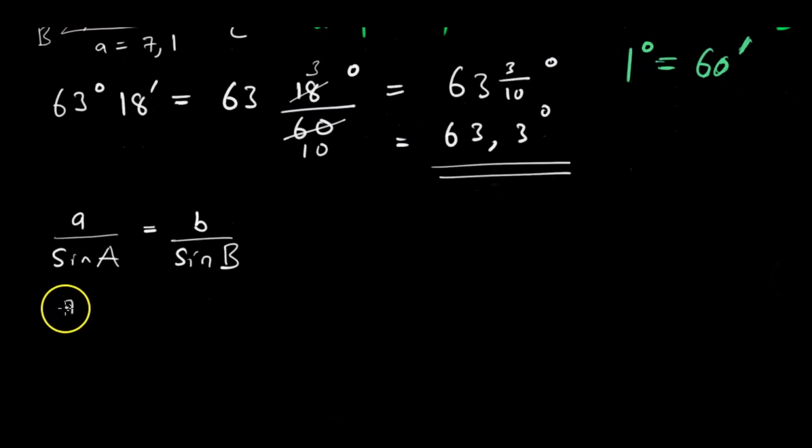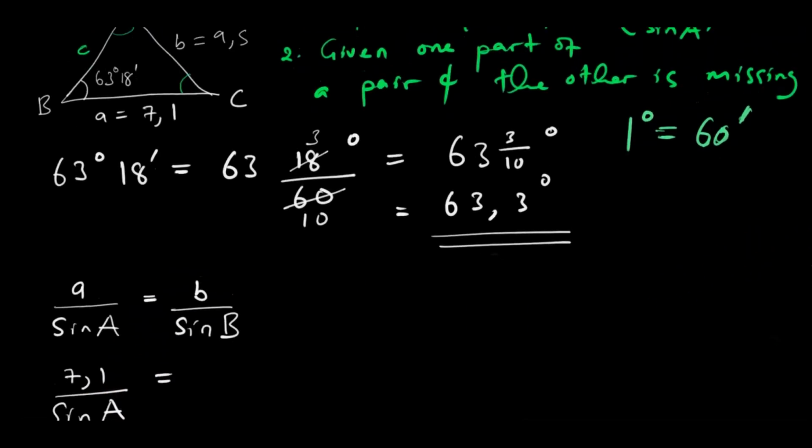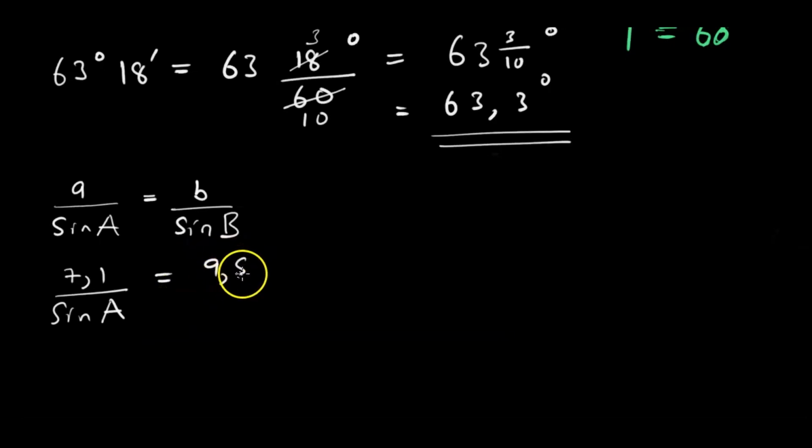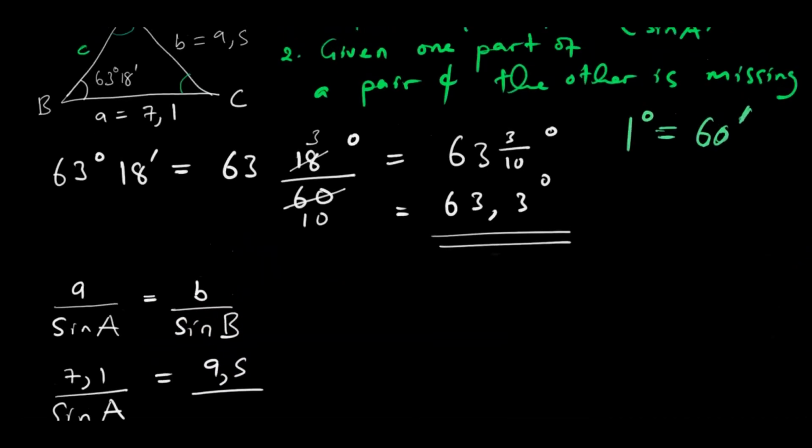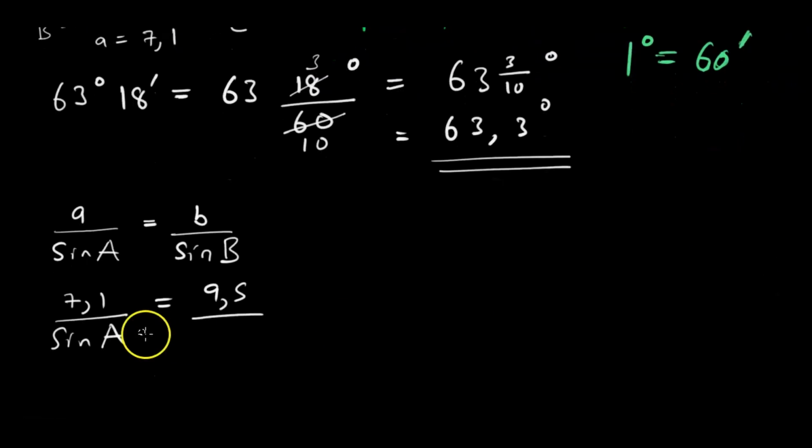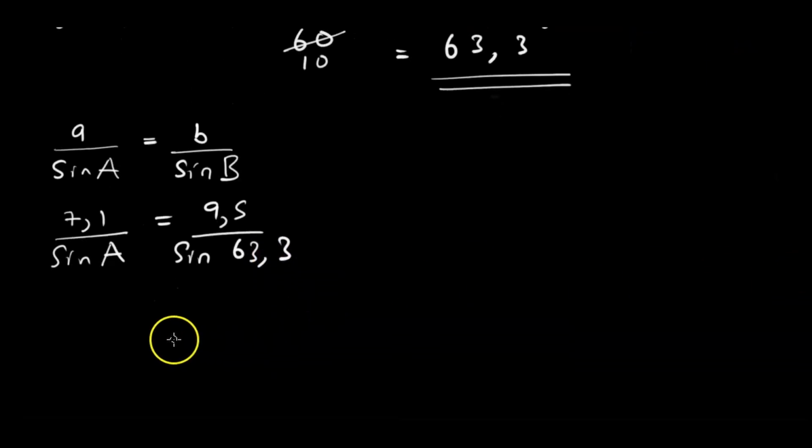So what is a? A is 7.1 over the sine of a, which is what we are looking for, over what is b, which is 9.5 over the sine of the angle. Using the calculator, we see that this will be the sine of 63.3. So we want to manipulate this arithmetically, let me use cross multiplication. I've been using that method throughout this lesson. Let us try cross multiplication.